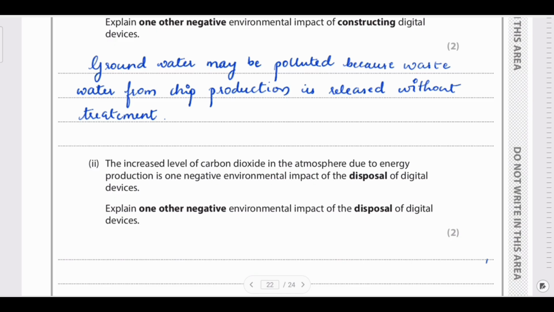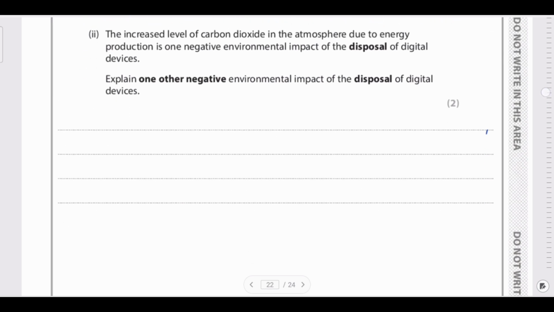So the land and the water will get contaminated because these devices consist of chemical batteries or PCBs, if they are disposed into the landfill or if you dump it. Or sometimes the air will also get polluted, a fire may start, oceans also will get contaminated. So you can pick any one of them and go for it.